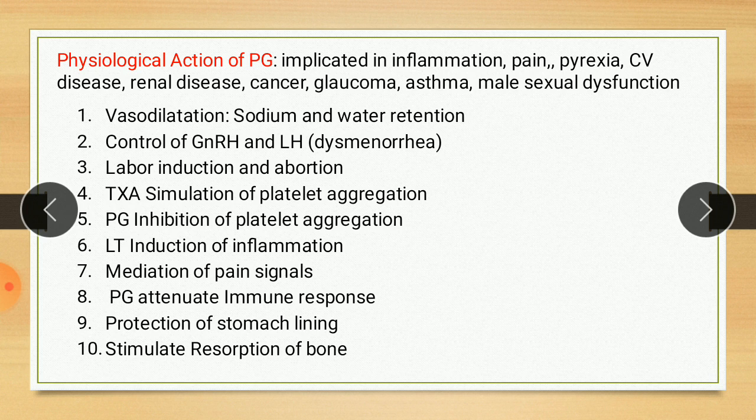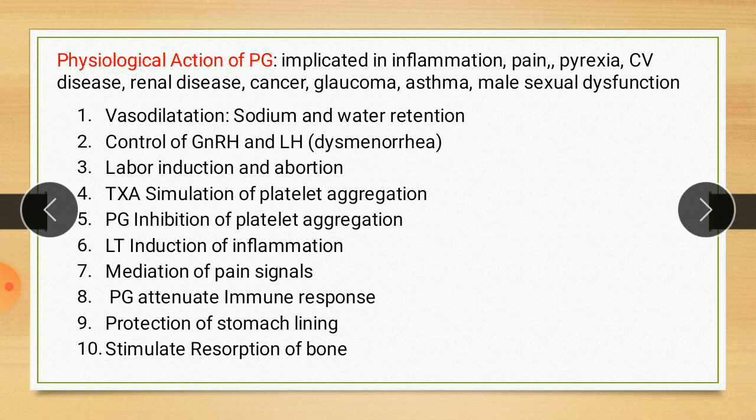Now second, that is control of gonadotropin releasing hormone and luteinizing hormone. In females, prostaglandins modulate control of gonadotropin releasing hormone over luteinizing hormone secretion, modulate ovulation, and stimulate uterine muscle contraction. This property has led to the successful treatment of menstrual cramps, called dysmenorrhea, through the use of NSAIDs, non-steroidal anti-inflammatory drugs, as inhibitors of prostaglandin synthesis.